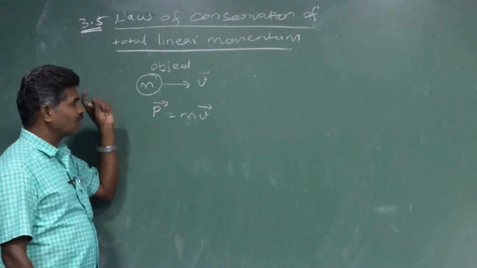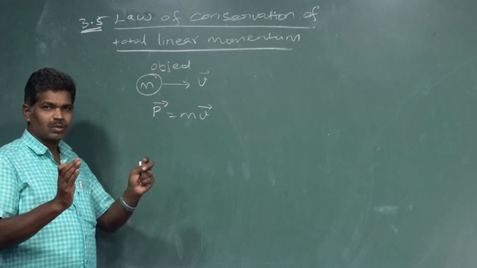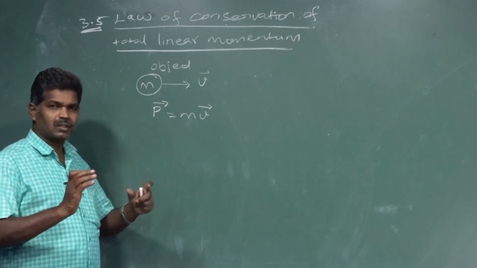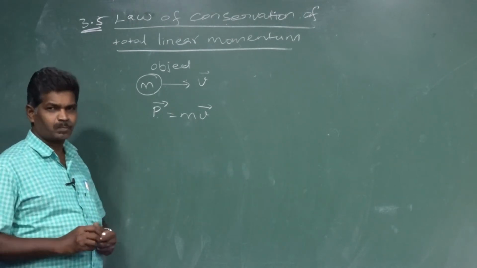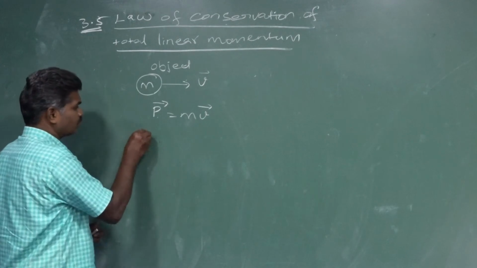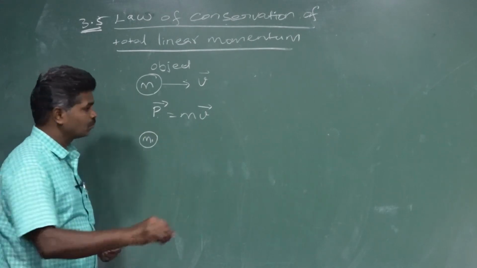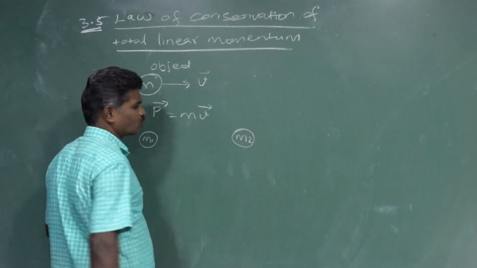If you take a single object like that, and now if you have a system of objects, we are going to take two particles. Particle 1 has mass m1, particle 2 has mass m2.